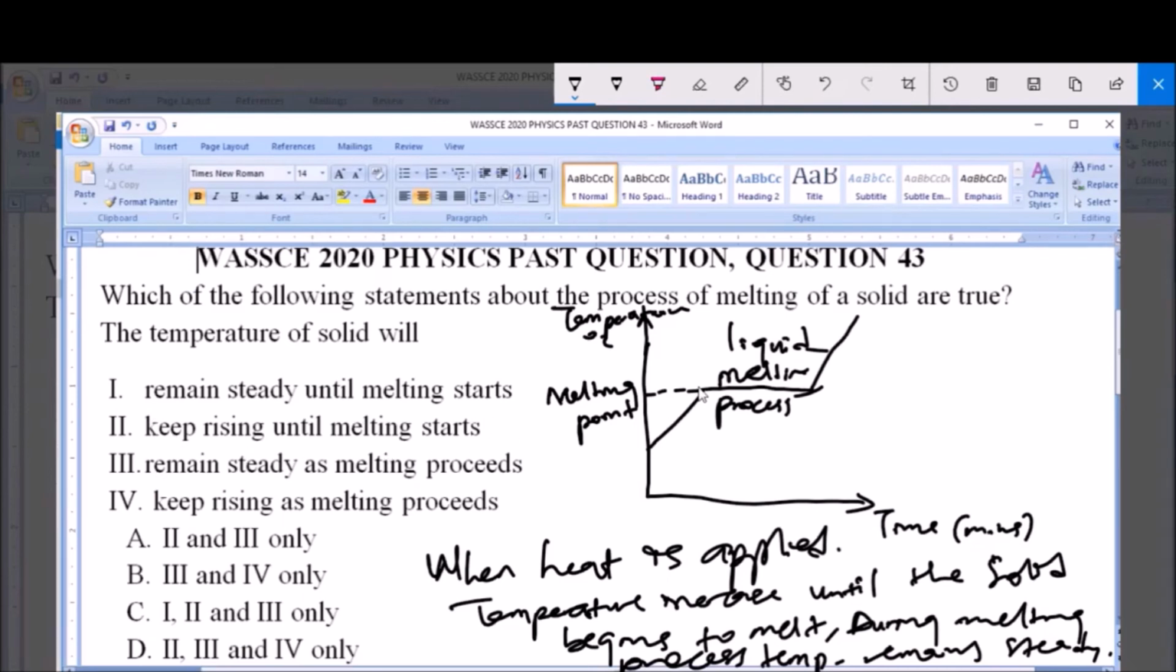It keeps rising until the melting starts. So statement 2 is correct. Now statement 3 says remain steady as melting proceeds, which is also correct. It remains steady as the melting proceeds. Now 1 says remain steady until melting starts, which is wrong, and 4 says keep rising as melting proceeds, which is wrong. So the answer to this question is option what? Option A is the answer to this question. That is, statements 2 and 3 only are correct.